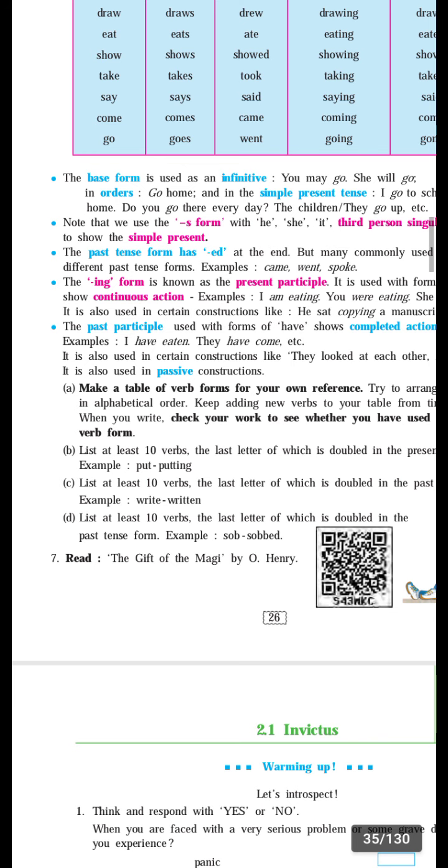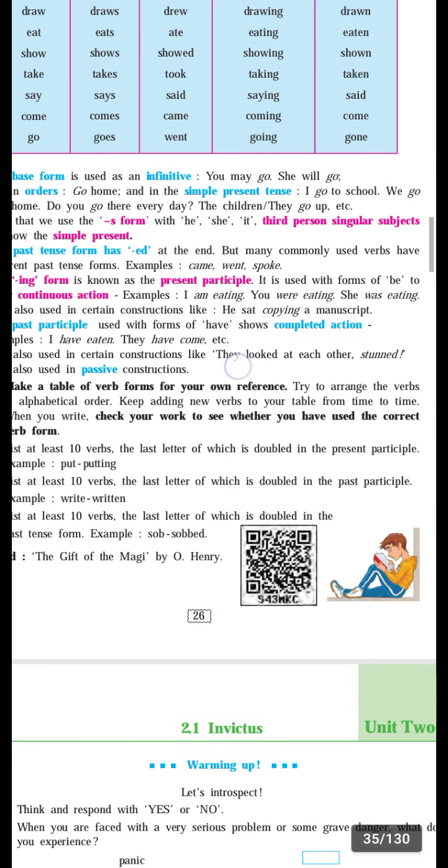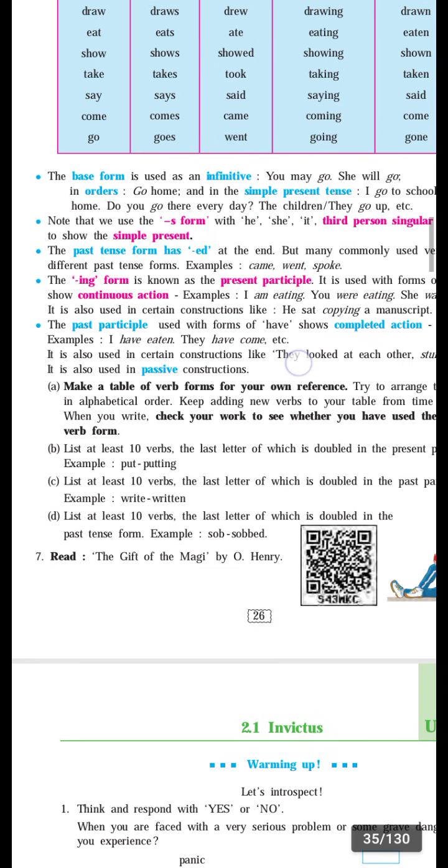Then list at least 10 verbs, the last letter of which is doubled in the past participle.